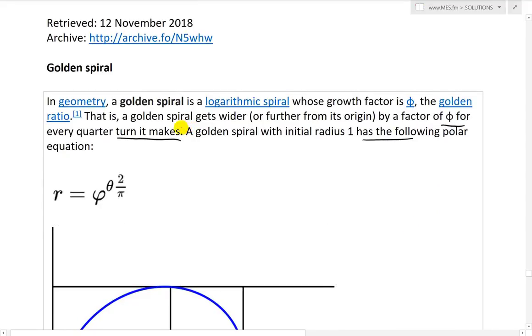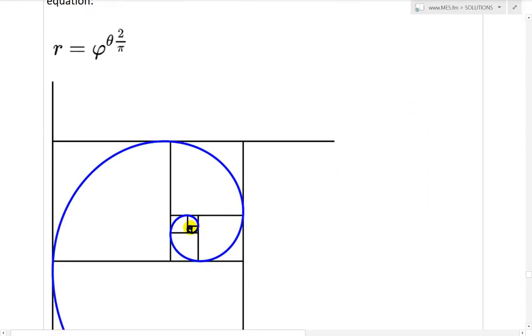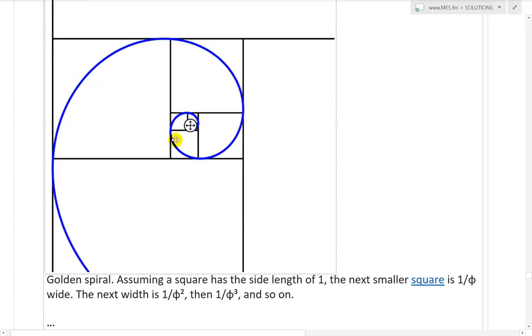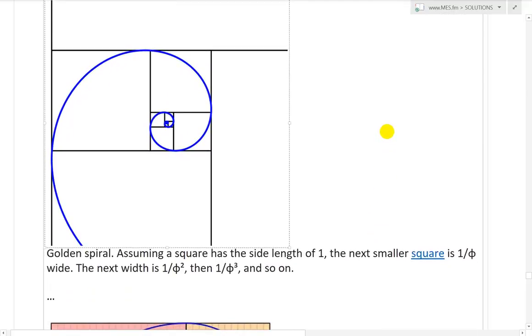So it gets further from the origin by a factor of phi for every quarter turn it makes. So yes, if it goes here, a quarter is going to go across there, a quarter is going to go across there, and it goes further by a factor of phi. So yes, it looks like that phi, it looks like the approximation to it, the Fibonacci spiral.